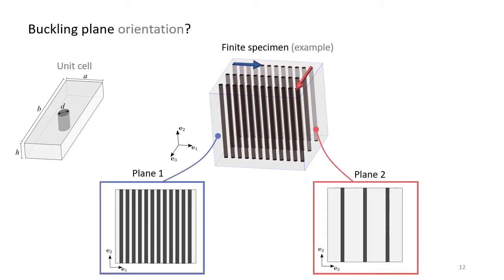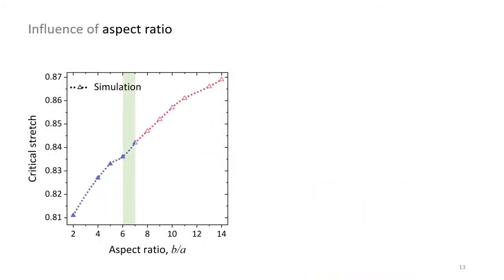Clearly, the fibers are closer to each other in one principal direction than the second one. Now, the question of interest is, in which plane will the fibers buckle? Plane 1 or plane 2 or maybe somewhere in the middle?